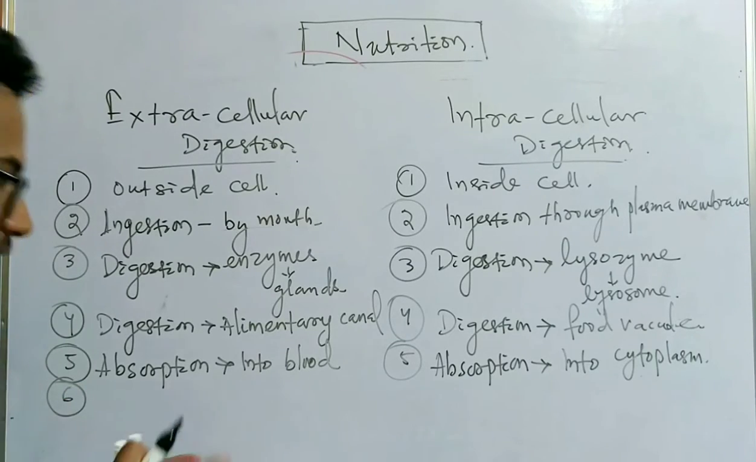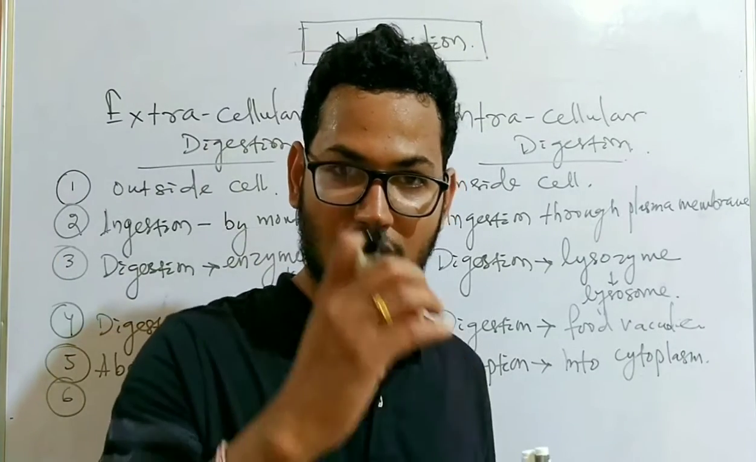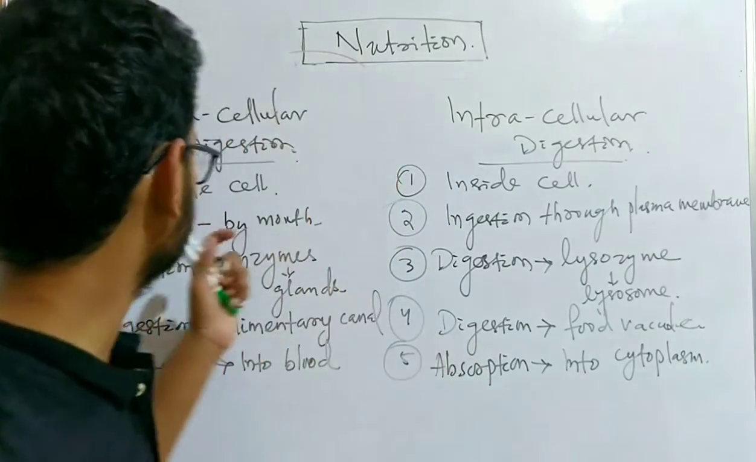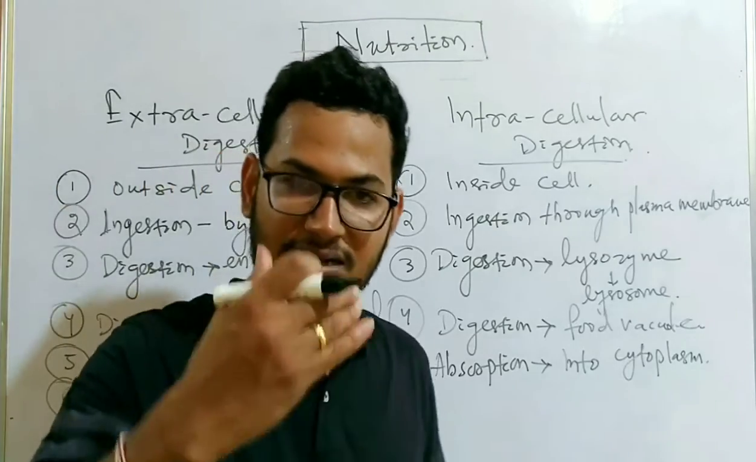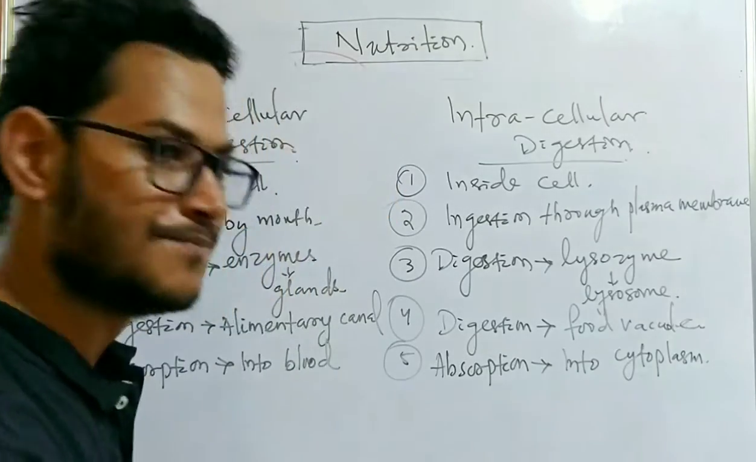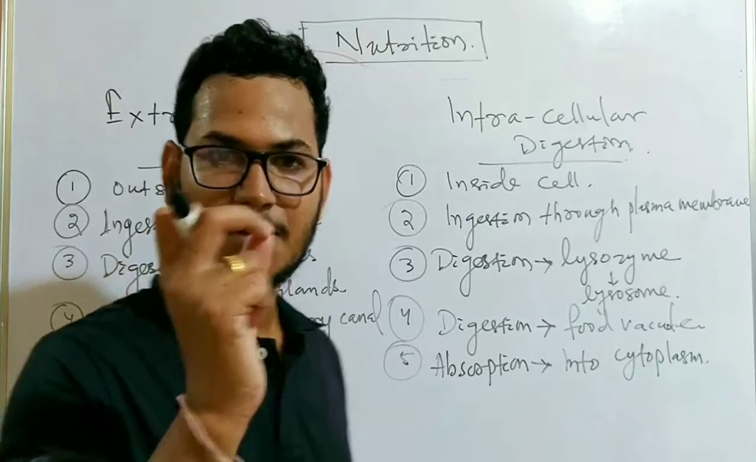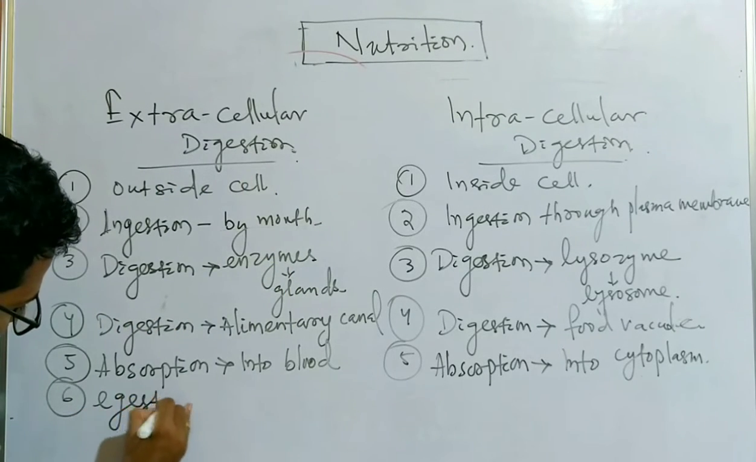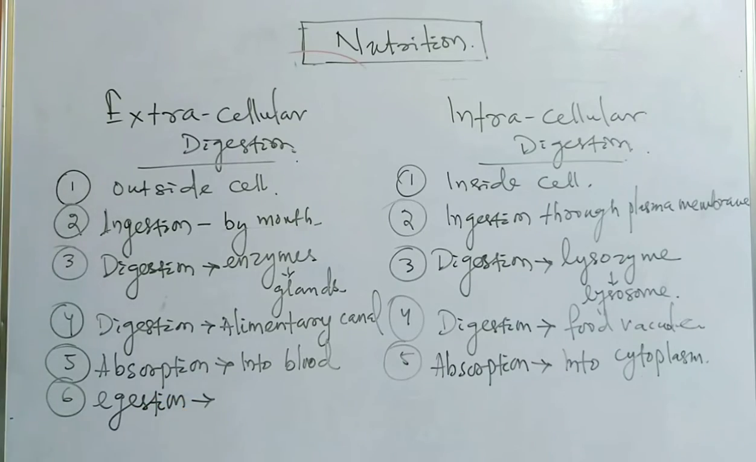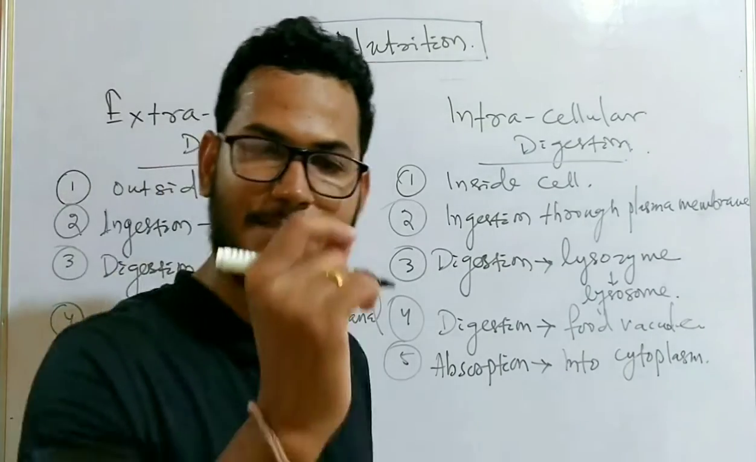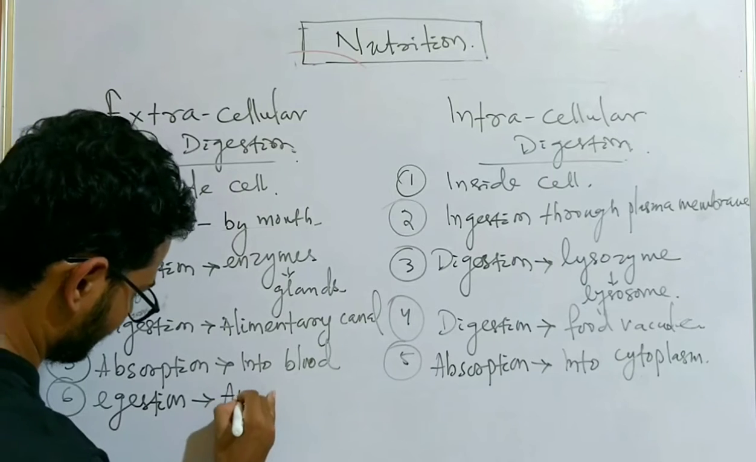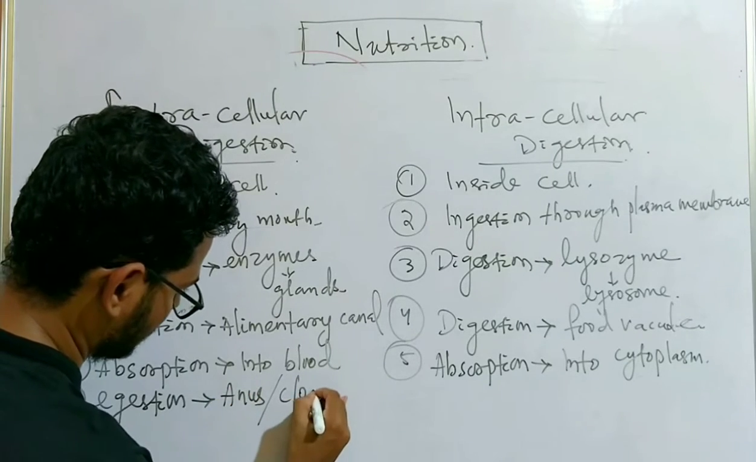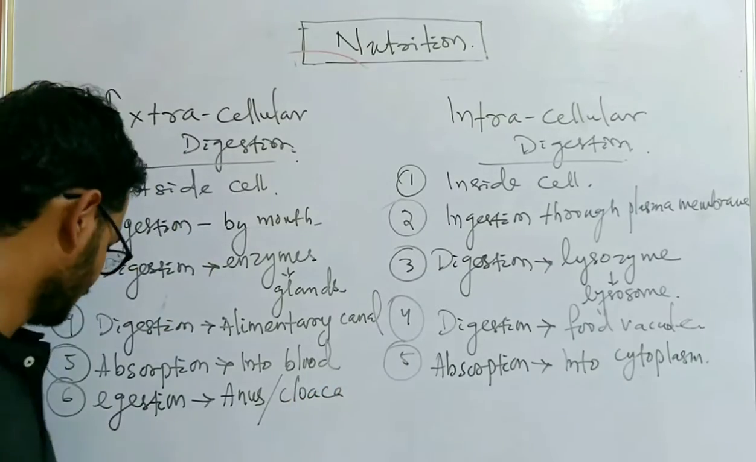Then the last point: after absorption, the undigested food gets eliminated from our body. In case of extracellular digestion, it is eliminated through a certain aperture. So egestion or elimination of food takes place through the aperture known as the anus in our case, and in some cases it is also called the cloaca.